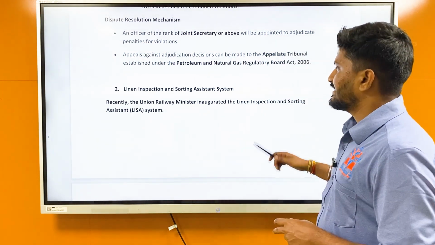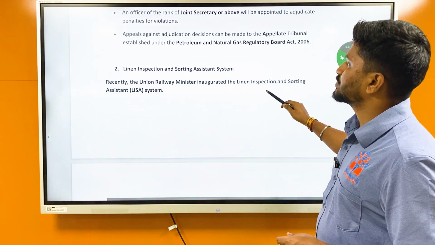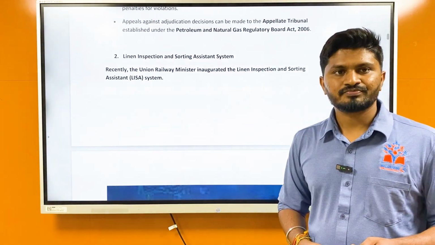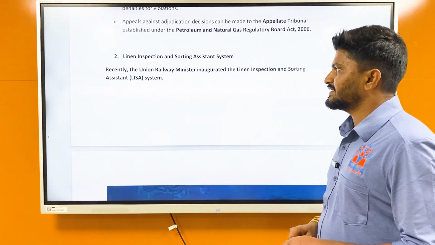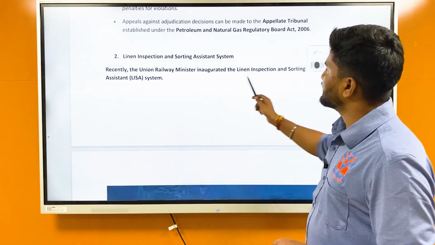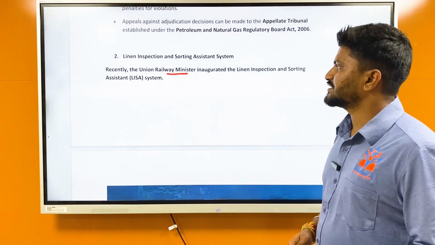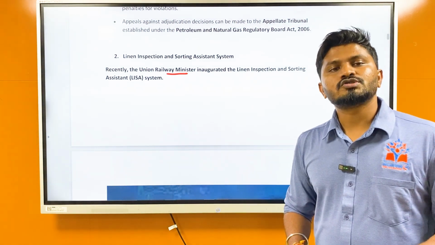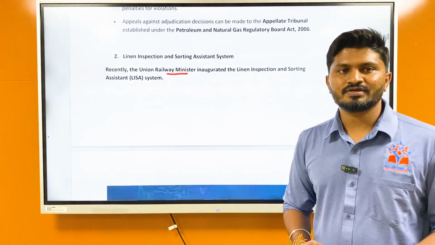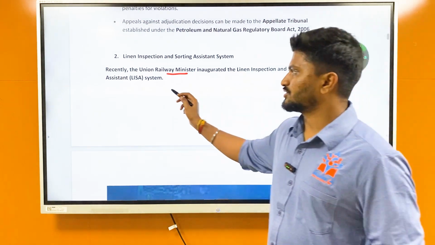It talks about linen inspection and sorting assistant system. Okay, we'll see what is it. Recently, the Union Railway Minister inaugurated the linen inspection and sorting assistant system, also called as LISA system. Okay, that is why I picked up this question.